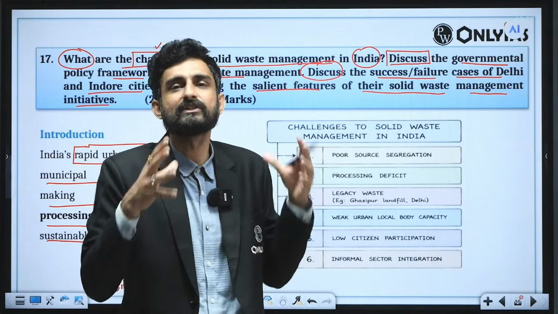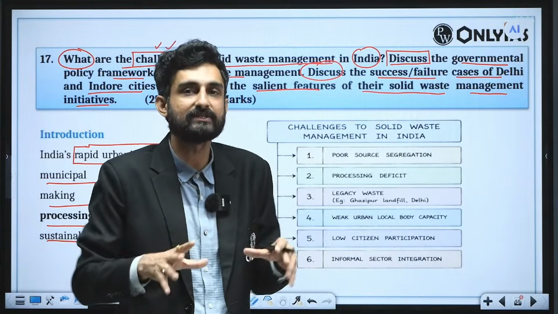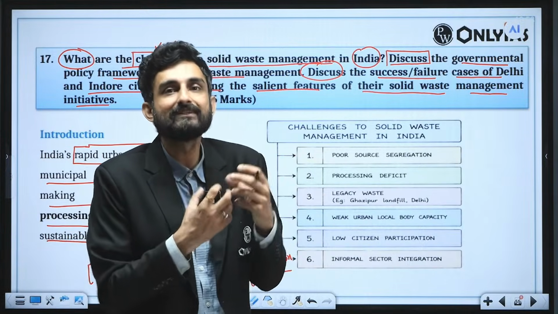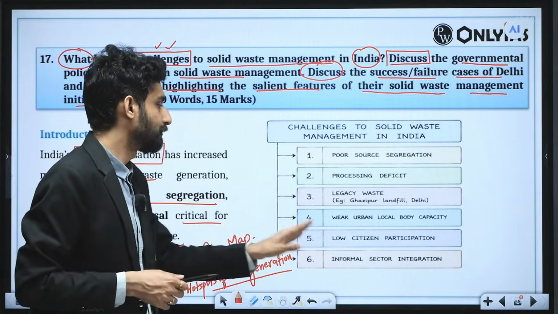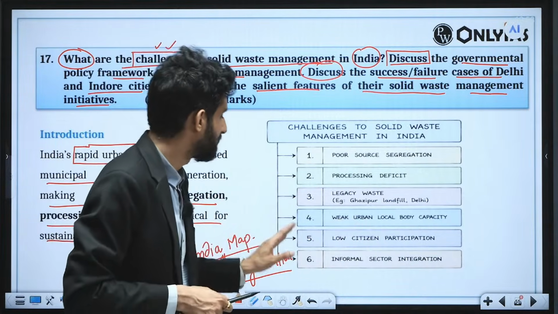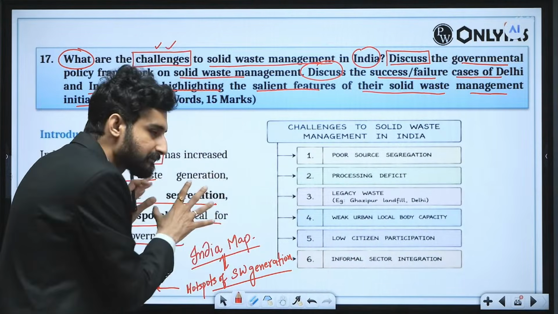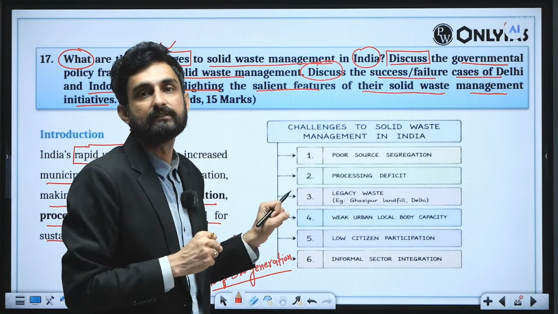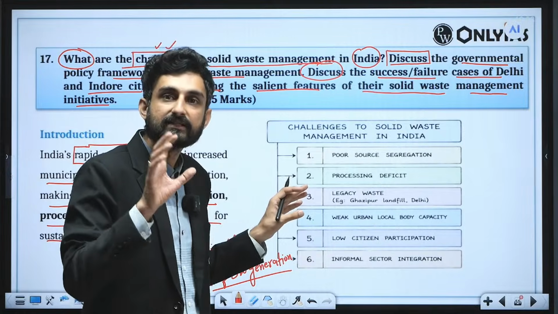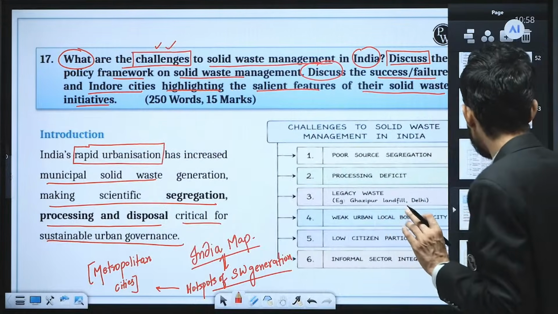Many migrant populations are coming into these locations, which are economic engines of growth, and the migrant populations are not having that connect with the surroundings, and therefore there are also more use-and-throw cultures and low citizen participation, which you can see. And last is informal sector integration. In solid waste management, a large amount of the labor involved in segregation and management is largely informal in nature. So this is the main challenge that we can write.